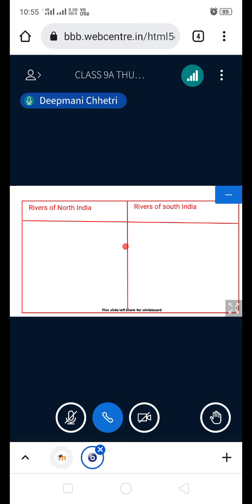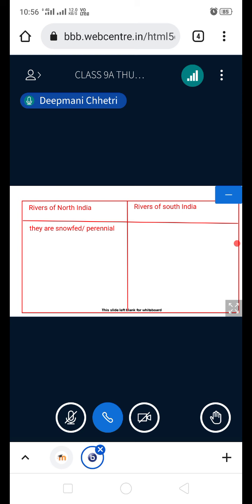Or you can write down perennial. You know what is the meaning of perennial? The rivers of North India are perennial or snow-fed, which means they originate from the glacier, and the word perennial means that they contain water throughout the year.